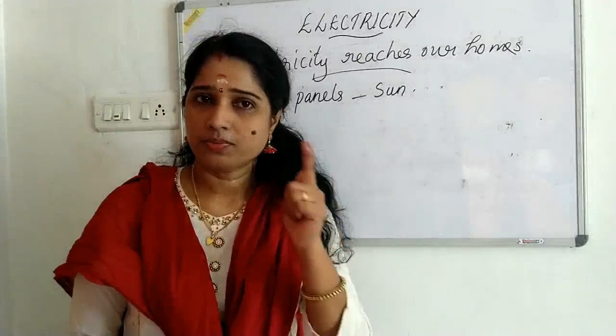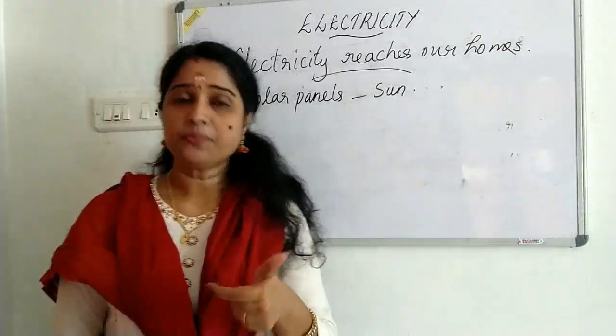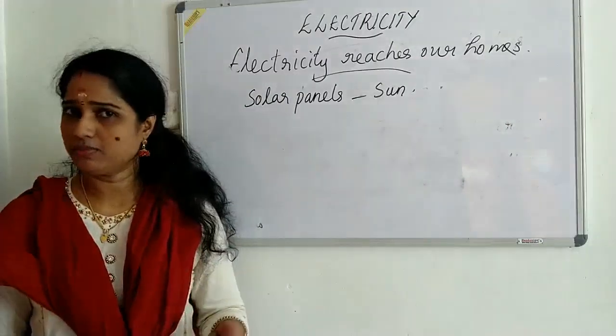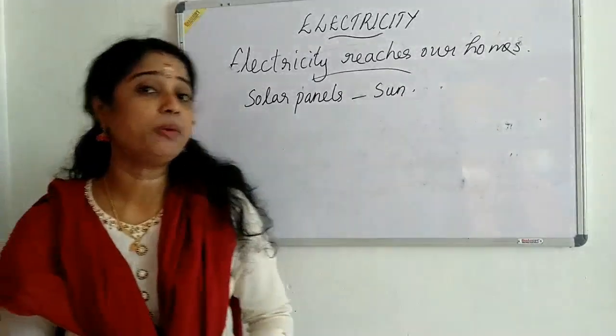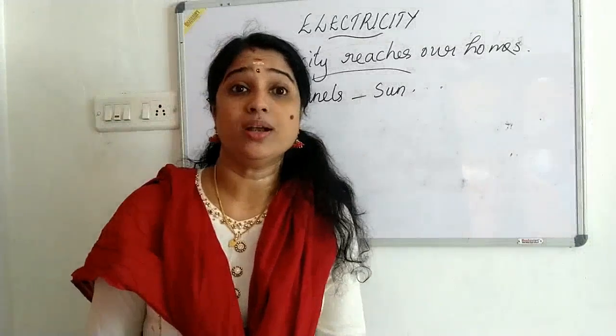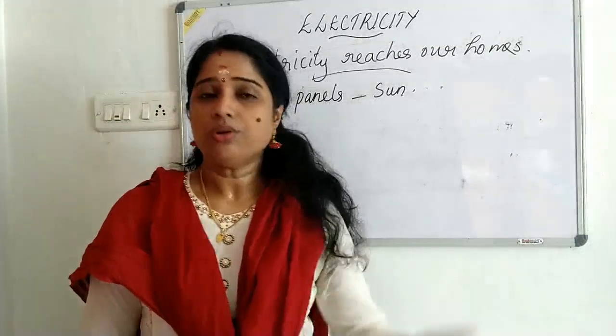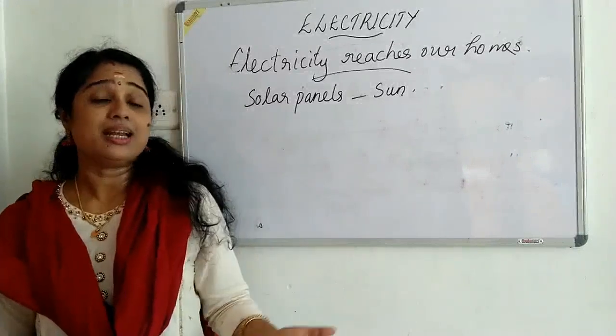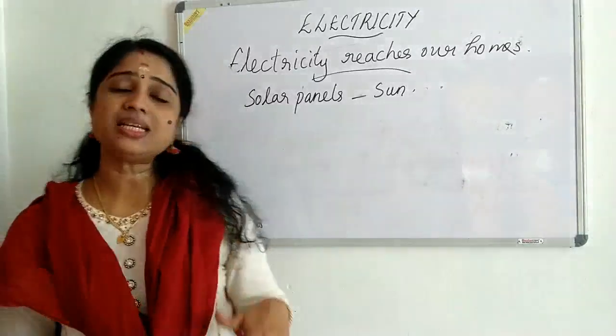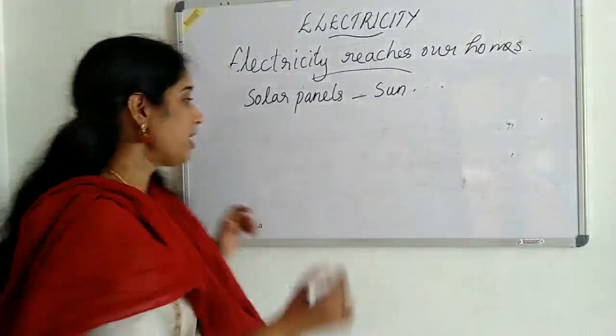So three power plants we already know. Hydroelectric power plants work on, yes, water. Thermal power plants work on, yes, what? Coal. And what about nuclear power plants? Very easy, nuclear energy. So by using these three different power plants, we get electricity, and this electricity is transmitted through the electricity grid.